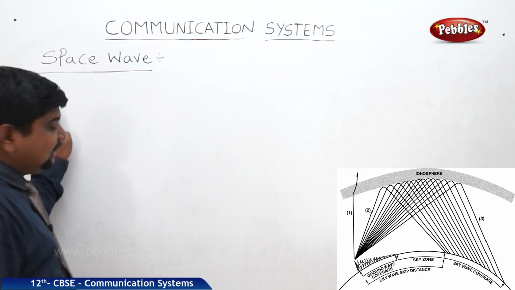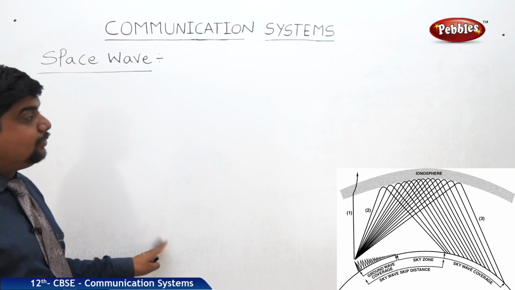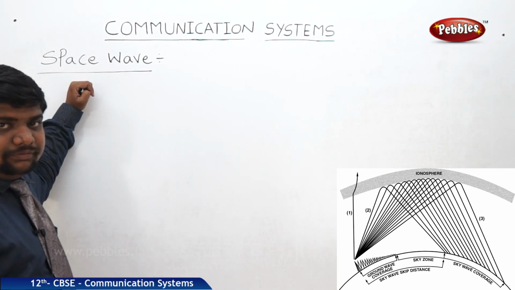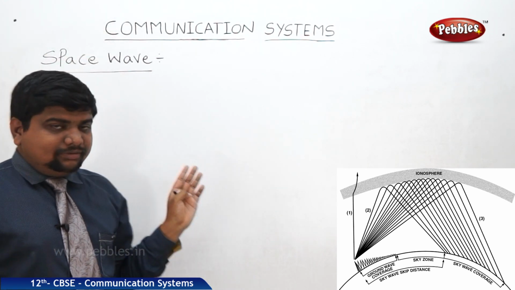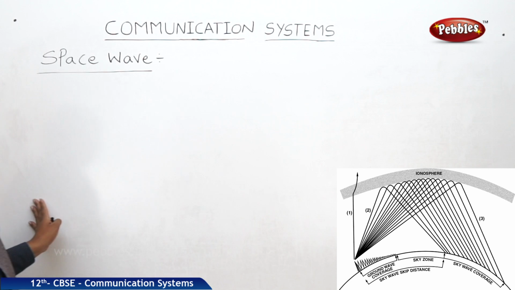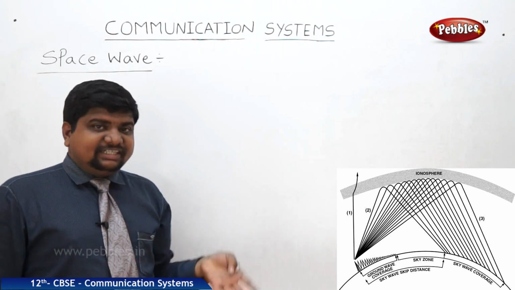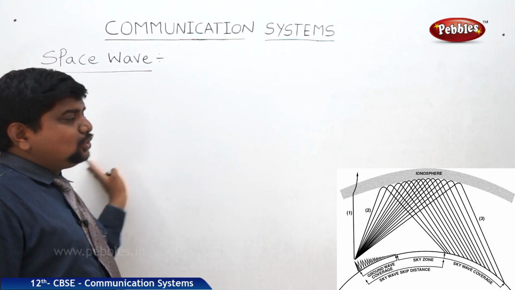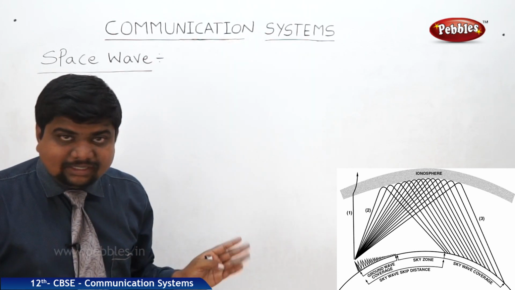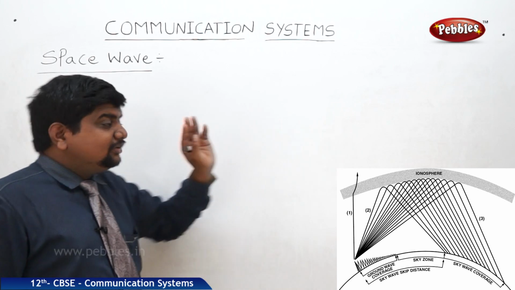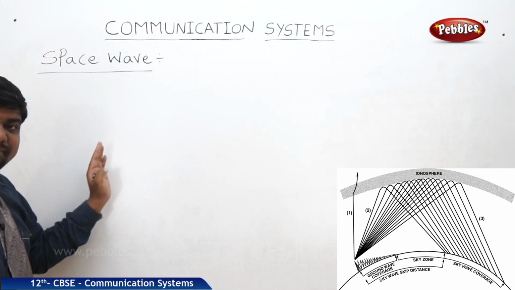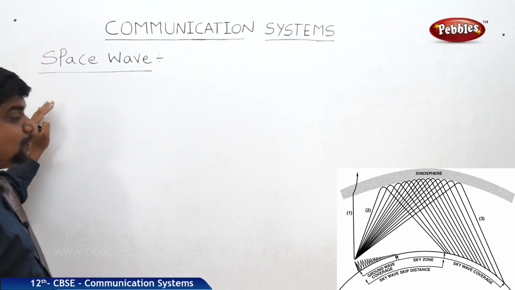Now we are going to see another way of transmission of the electromagnetic wave, that is the space wave. What is the meaning of space wave? In the previous one, in the sky wave, whenever the frequency is above 30 kilohertz, waves can penetrate through the ionosphere and reach another layer. Below 30 kilohertz is reflected back to the surface. That phenomenon we are including here. So what is the meaning of space wave?